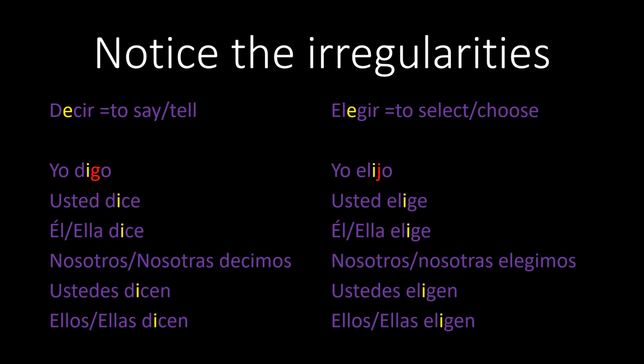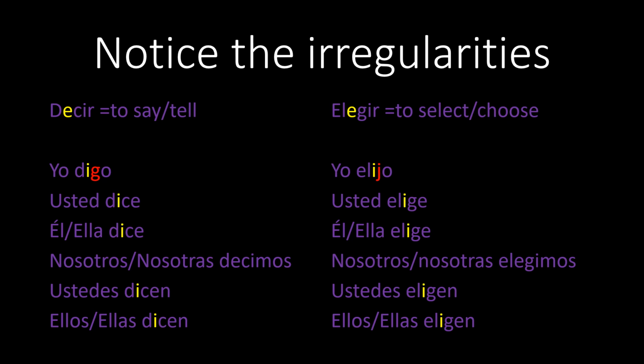Decir, you see that the E will change to I in all forms except for nosotros and nosotras. Yo digo, usted dice, él dice, ella dice, nosotros decimos, nosotras decimos, ustedes dicen, ellos dicen, ellas dicen. Take a look at the yo form. What's different about this verb is that the C changes to a G.